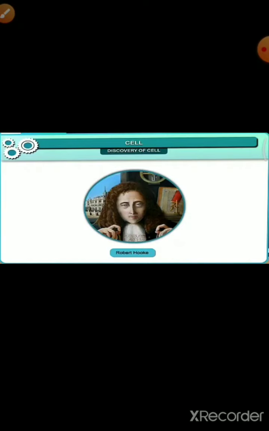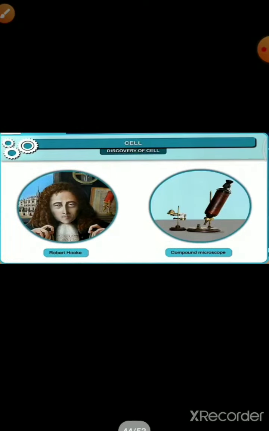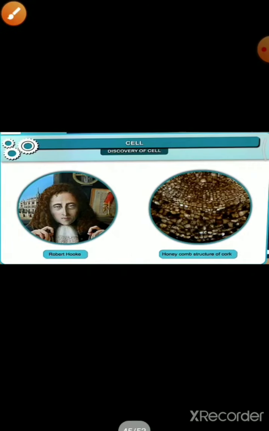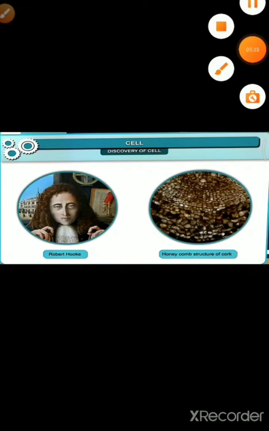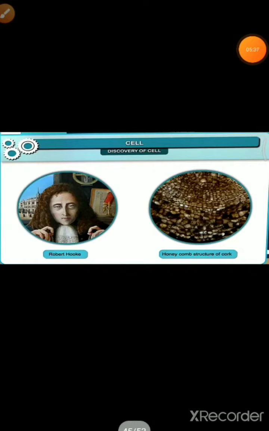Then Robert Hooke, in 1665, first observed a thin section of cork under the compound microscope and found that the cork is made up of many small empty boxes surrounded by definite walls, and he named it cell. What did Robert Hooke do? He placed a thin section of cork under the compound microscope and found it made up of very small empty boxes surrounded by definite walls.